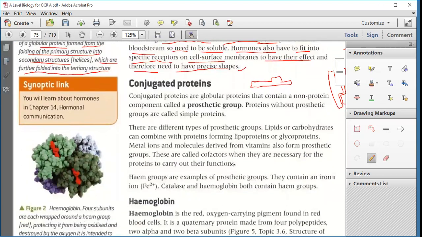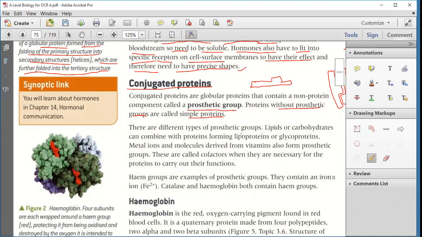Now conjugated protein. Conjugated proteins are globular proteins that contain a non-protein component called a prosthetic group. Sometimes a protein is also attached with a non-protein group, and this non-protein group is known as a prosthetic group. Proteins without a prosthetic group are known as simple proteins, and proteins with a prosthetic group are known as conjugated proteins. Clear?